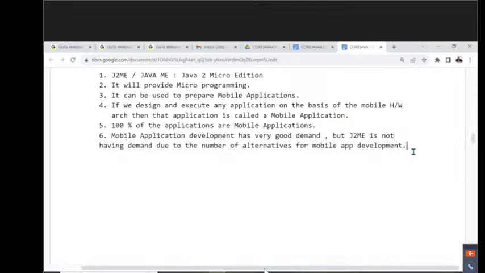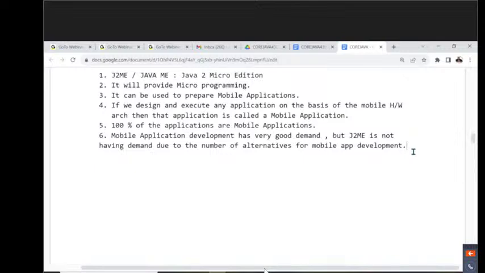J2ME, but still it is one of the parts inside Java. Why? Because its demand is not available. Once its demand is not available, how can we think about it? How are people going to learn this kind of technology? Because of that reason, J2ME we can forget inside our Java.